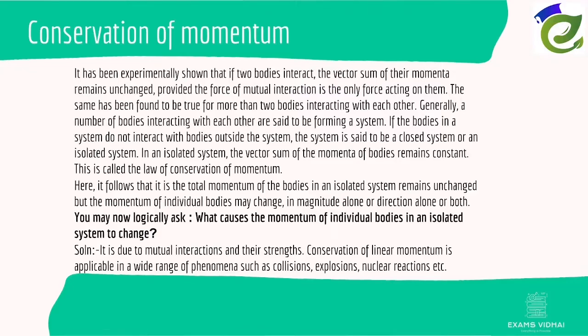Therefore, it has been experimentally shown that if two bodies interact, the vector sum of their momenta remains unchanged, provided the force of the mutual interaction is the only force acting on them. The same has been found to be true for more than two bodies interacting with each other. Generally, a number of bodies interacting with each other is said to form a system. If the bodies in the system do not interact with bodies outside the system, then the system is said to be a closed system or an isolated system. So in an isolated system, the vector sum of the momenta of the bodies remains constant, and this is known as the law of conservation of momentum.